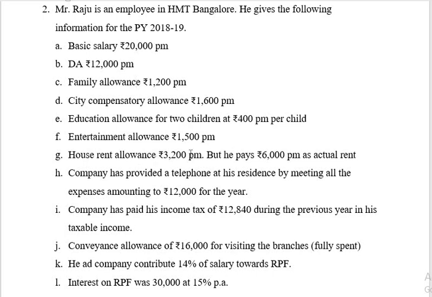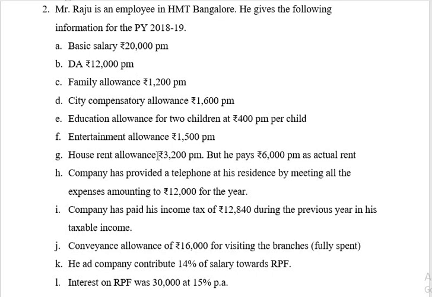House rent allowance rupees 3200 per month, but he pays 6000 per month as actual rent. For this we have a calculation, that is calculation of taxable HRA. Actual amount of HRA received less whichever is least of the following. Actual HRA received.